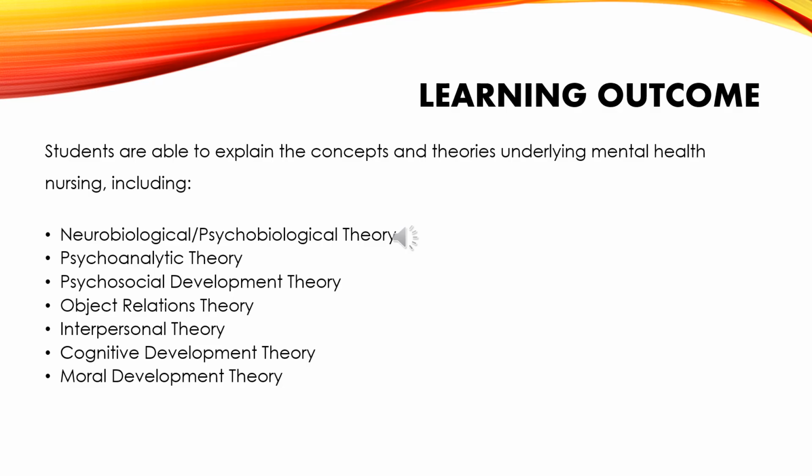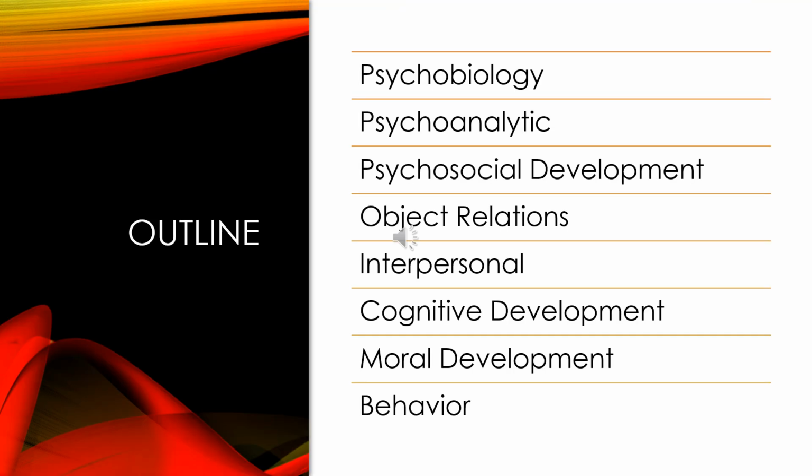Make sure that after studying this topic, you can achieve these learning outcomes. Students are able to explain the concept and theories underlying mental health nursing, including neurobiological theory, psychoanalytical theory, psychosocial development theory, object relation theory, interpersonal theory, cognitive development theory, and moral development theory. So these are the theories that we will discuss one by one.